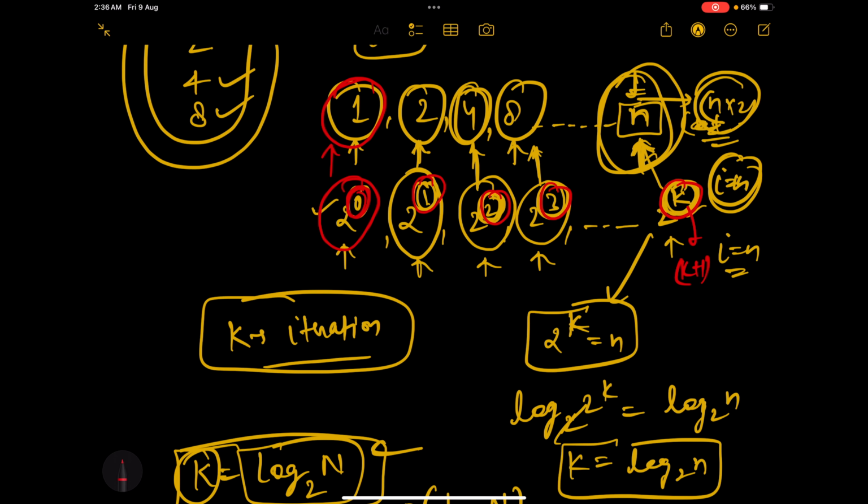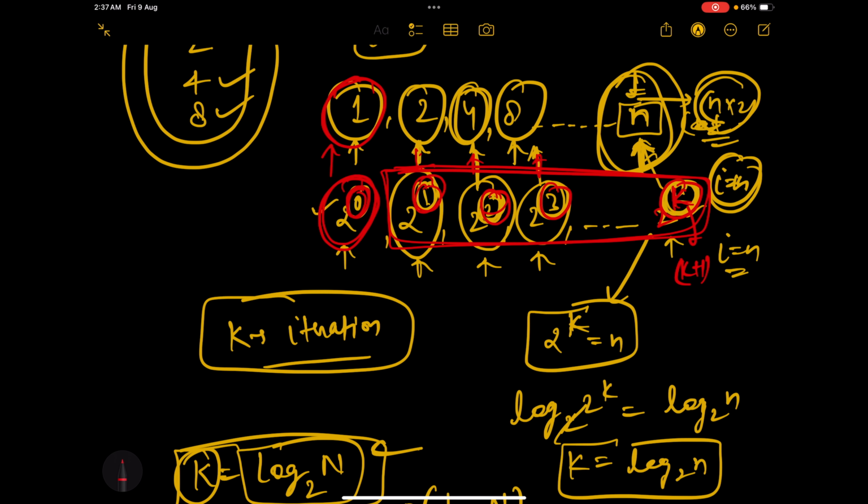We can say that, okay, this entire thing is k. Basically, this is 1, this is 2, we are considering this is the first iteration, this is the second iteration, this is the third iteration, and this is the kth iteration. We are considering like this. So we have skipped basically one iteration, right?